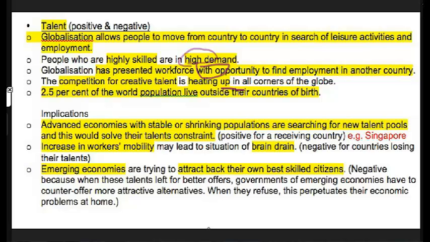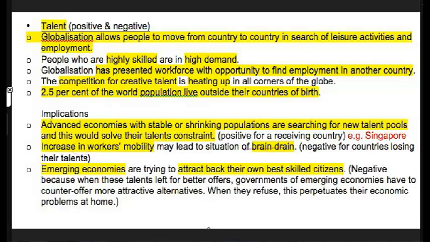And of course, an example of this is how 2.5% of the world population is no longer in their own home country. So this is good for receiving countries such as Singapore with shrinking population. We need a new talent pool. But of course, it's bad for countries like India, because this would mean brain drain. They train their workers, educate their people, but the people may move overseas because their country is unable to afford such high pay or employment opportunities.